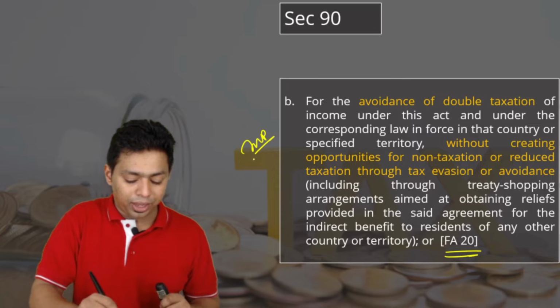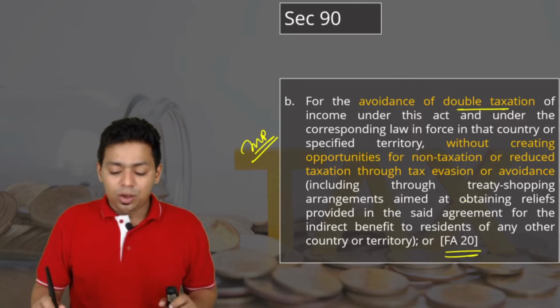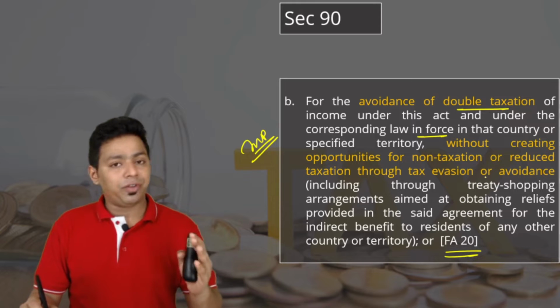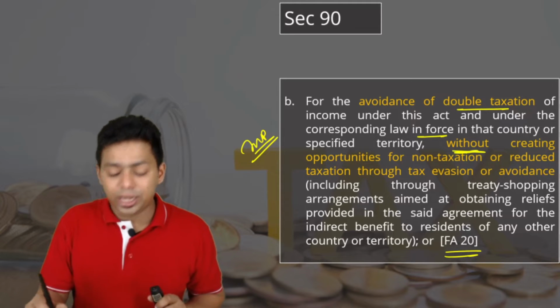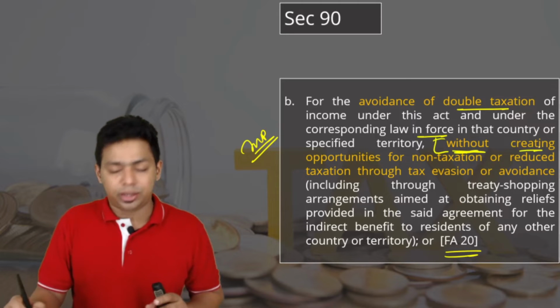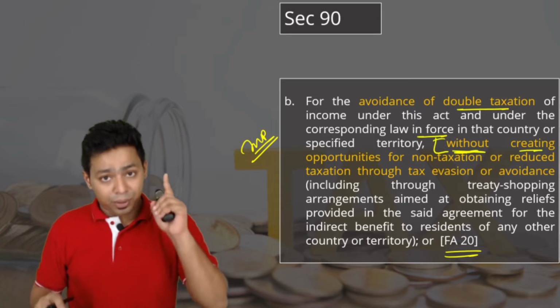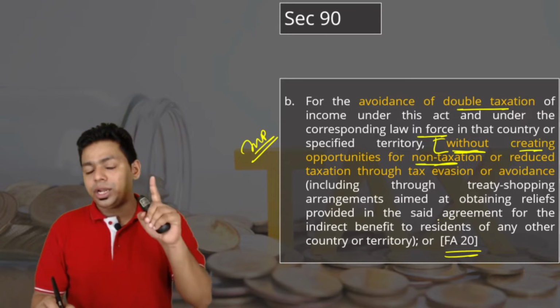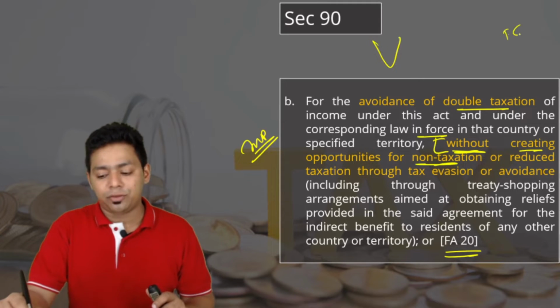Very, very important paragraph, my dear friends. For avoidance of double taxation of income under this Act and under the corresponding law in that country or specified territory, we have to sign an agreement in such a way that there is no double taxation, but, look at the amendment, without creating opportunities for non-taxation. It should not happen that income is neither taxable in India nor taxable in a foreign country.